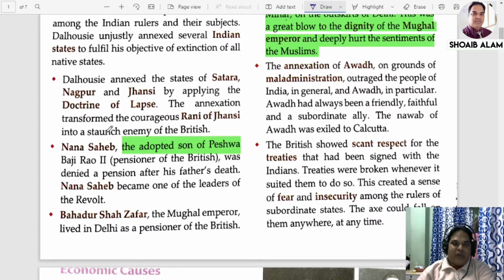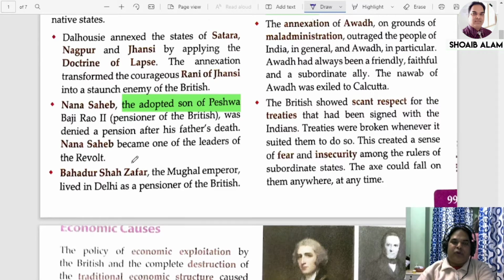Now the next one, the third one, is Bahadur Shah Zafar. You know that Mughal rule was established in the year 1526. Babar was the founder of the Mughal Empire. Bahadur Shah Zafar was the last Mughal emperor. After the death of Aurangzeb in 1707, the chain of successors who followed came to be known as later Mughals, because they were very weak and not capable. They could not manage the vast empire which was managed earlier by the early Mughals. Bahadur Shah Zafar was the Mughal emperor just for namesake.